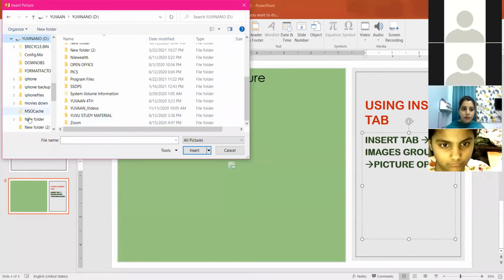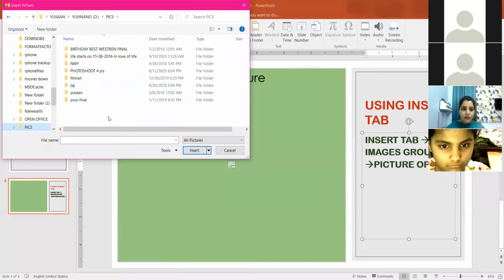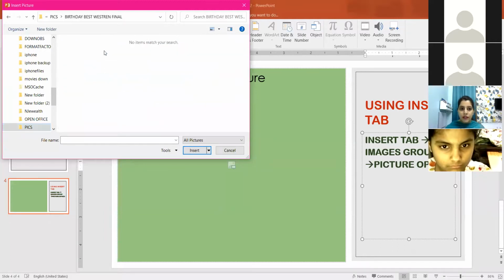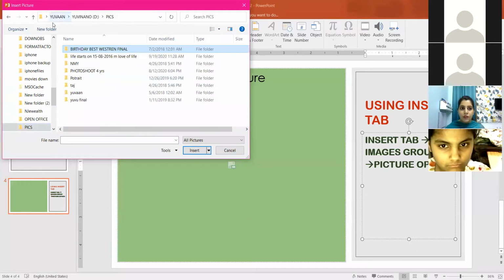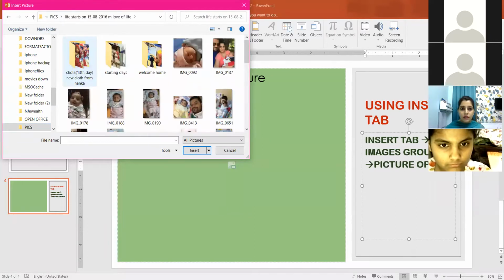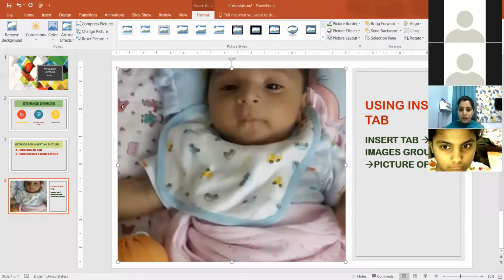Just a second, let me find the pictures. So this is the insert picture dialog box, right? Now you have to find the pictures. For example, if I'm choosing this picture, right? So the picture has been inserted.